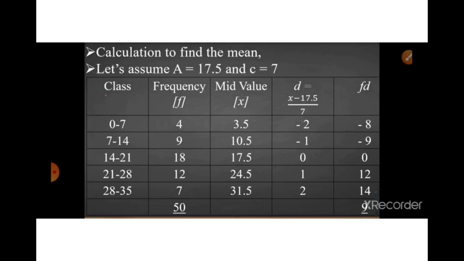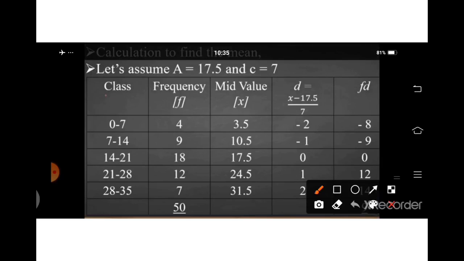Here we will write down the classes 0 to 7, 7 to 14, as given in the sum. Then we will write down the frequencies as given in the sum. We make the total of frequency, n equals 55. Now, if it is a continuous frequency distribution, then we have to find the mid value. You know very well, then we can solve the sum. So lower boundary point plus upper boundary point divided by 2, we will get 3.5.